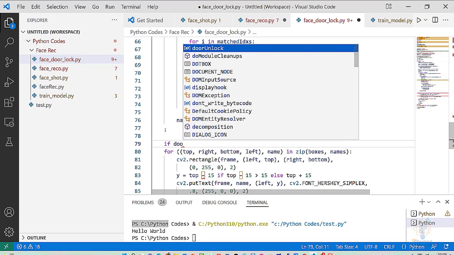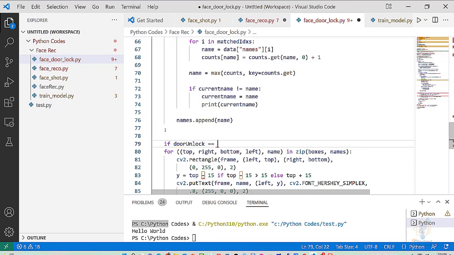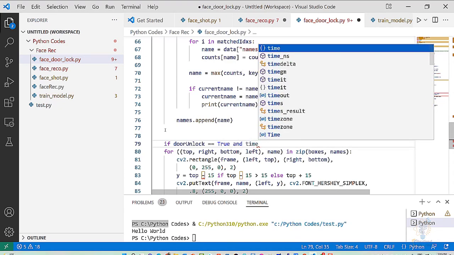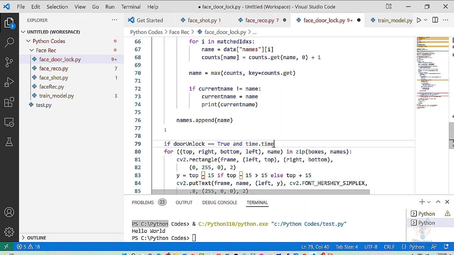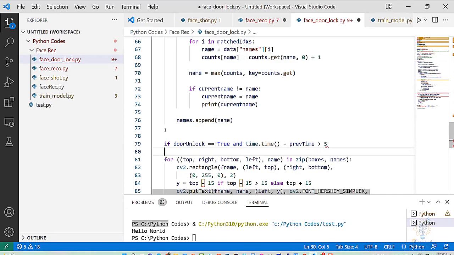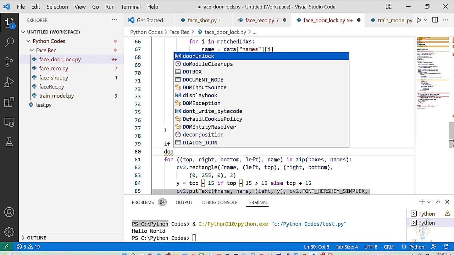Now if door unlock equal true and time minus previous time is more than 5, which is basically 5 seconds, then we need to lock the door.